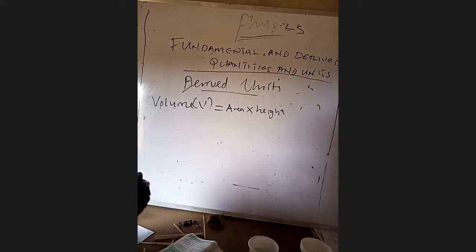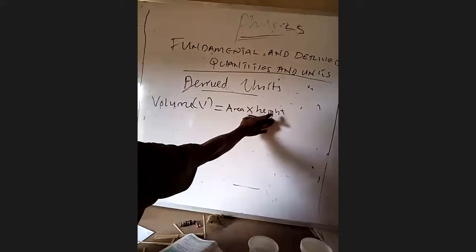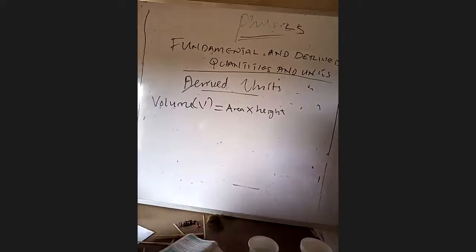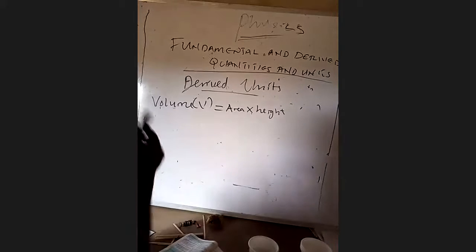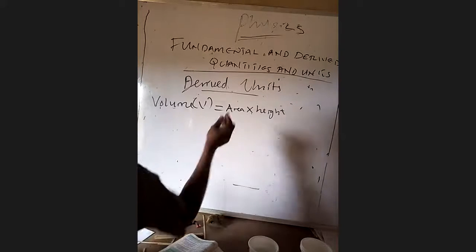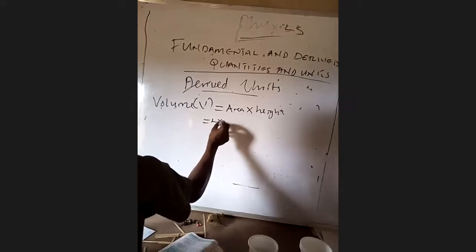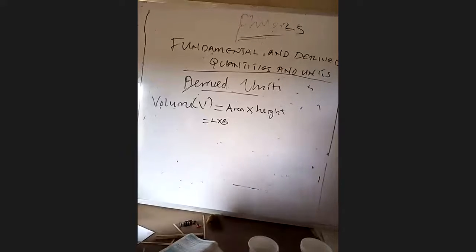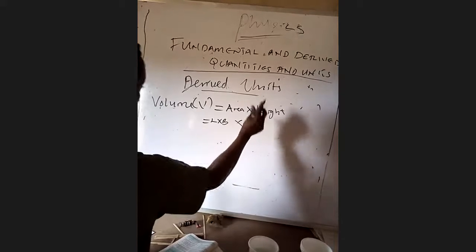We are trying to derive the units of volume from the quantities area and height. Do not forget that the formula for calculating area is length times breadth, and times this height. Height is h.